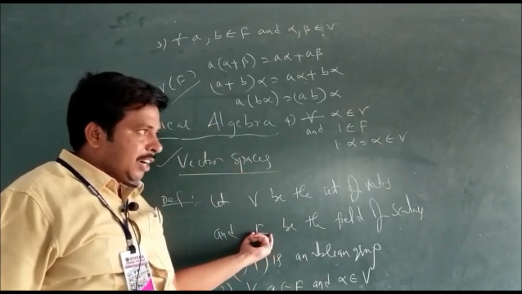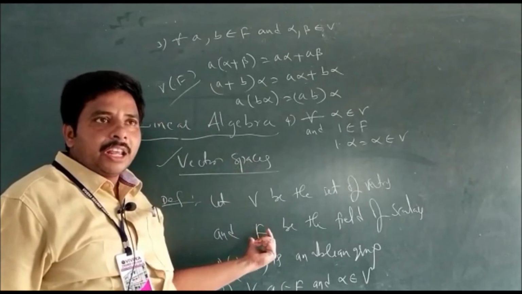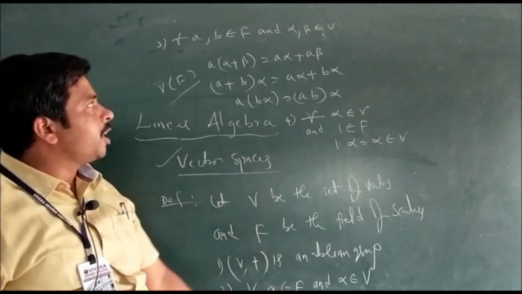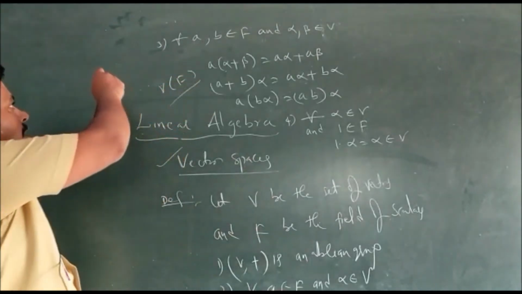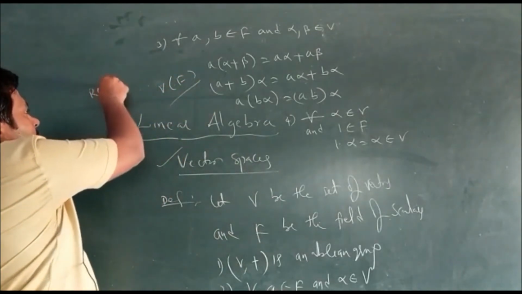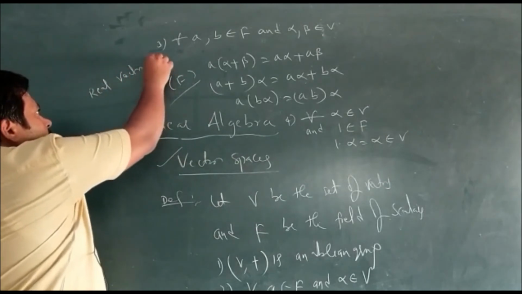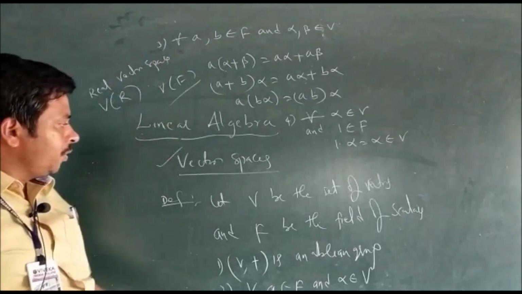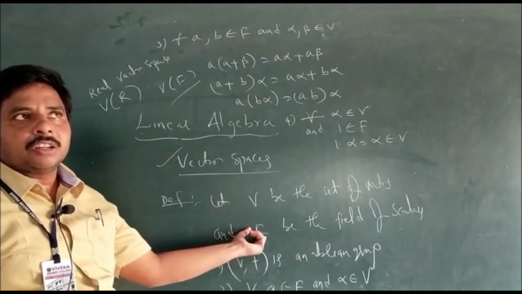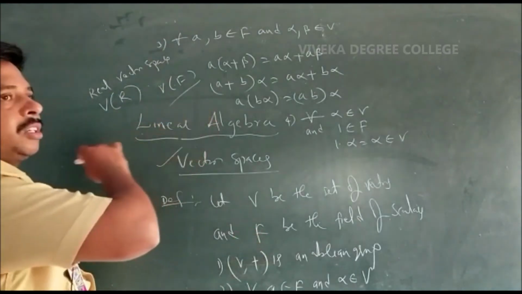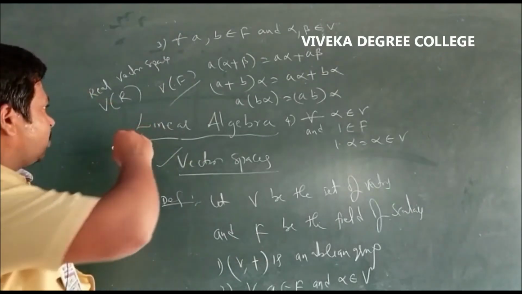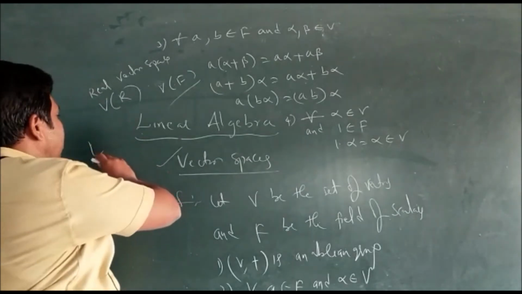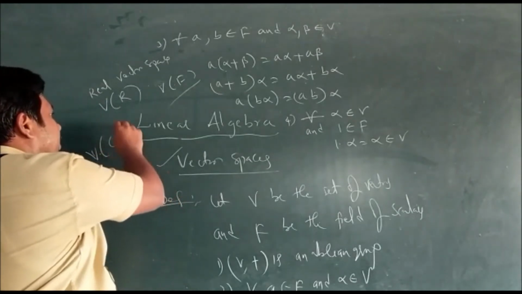Here the field F is real numbers, then the vector space is said to be real vector space. It is denoted by V of R. If the field F is complex numbers, then the vector space is called as complex vector space. It is denoted by V of C.